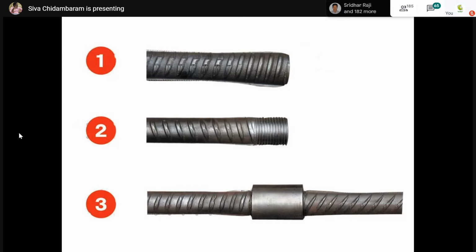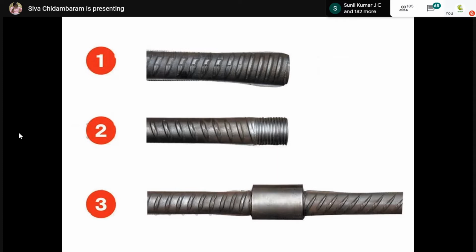We are losing the 16 mm diameter bar, and we have only the outer diameter, 5 plus 5. So in total, I can say it's 10 mm. Instead of 16 mm, you have only 10 mm exactly at the midpoint with hollow space. So what will happen? Exactly at that particular point, a rupture will occur.